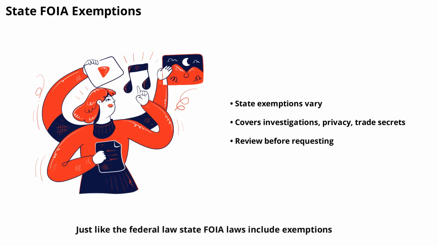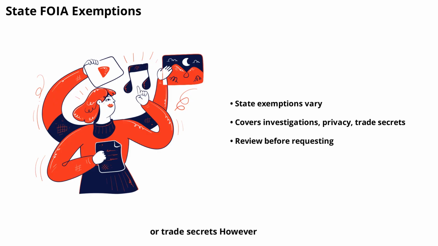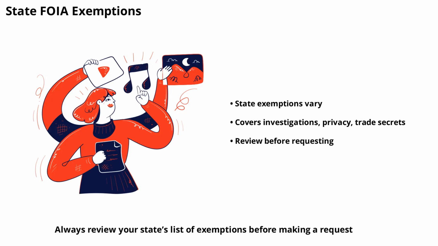Just like the federal law, state FOIA laws include exemptions. These might cover things like ongoing investigations, student records, or trade secrets. However, the specific exemptions and how they're applied can be quite different from state to state. Always review your state's list of exemptions before making a request.